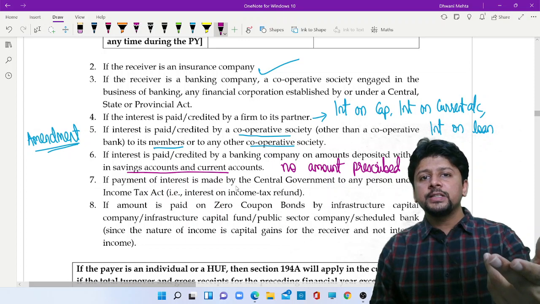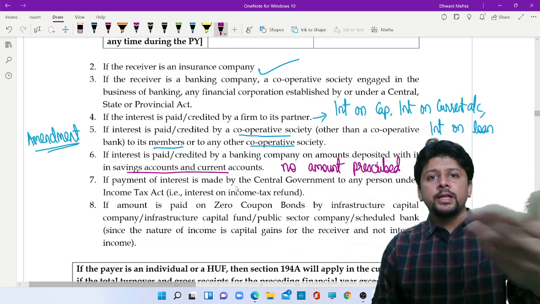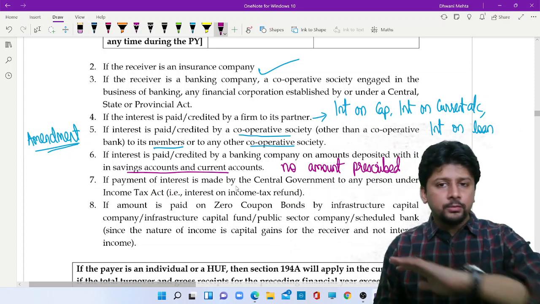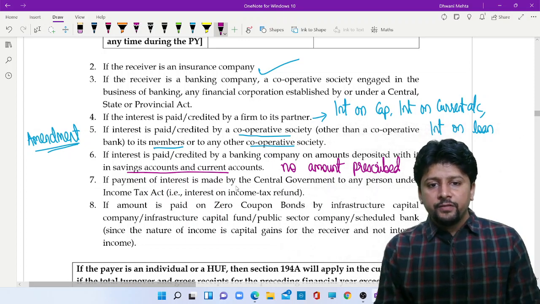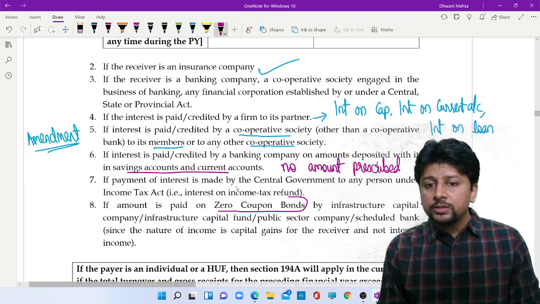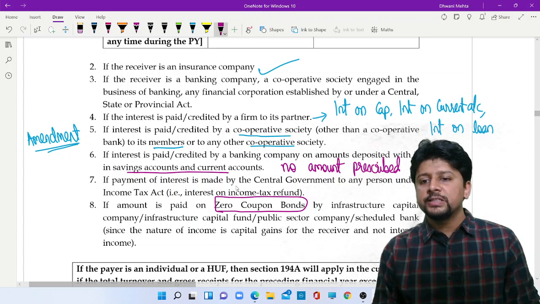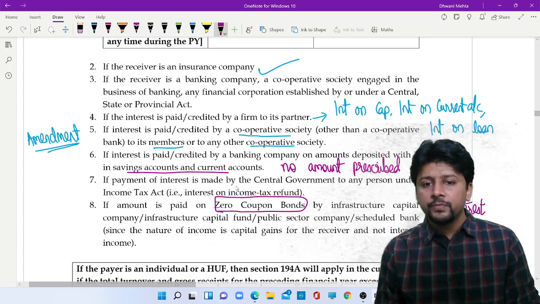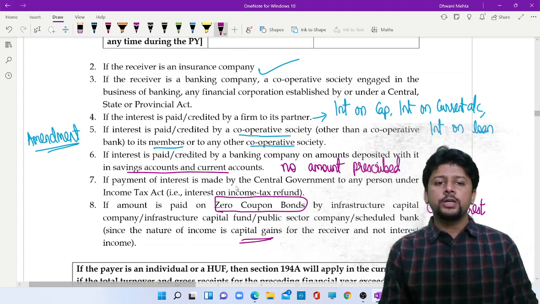If central government is paying interest under Income Tax Act, interest on income tax refund, no need to deduct tax. If payment is being made on zero coupon bonds, now zero coupon bond itself means that there is 0% interest. So where is the question of TDS? Income is taxable under capital gains and not interest income.